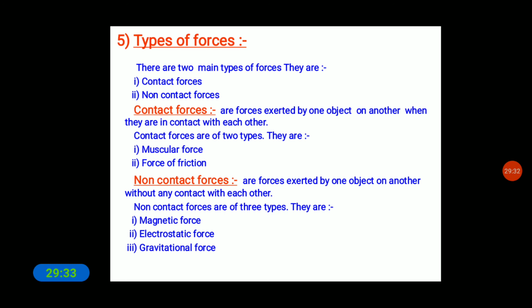So children, these are the two forces, muscular force and force of friction, which are examples of contact forces. Okay. So I will teach you the continuation of this lesson in the next video.